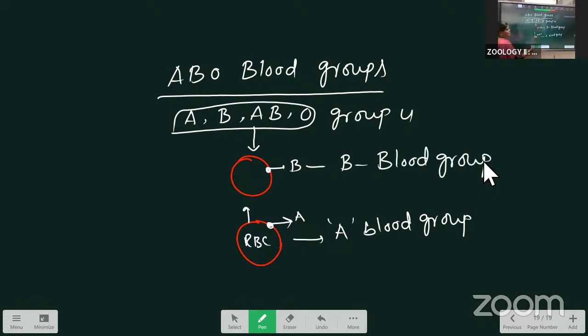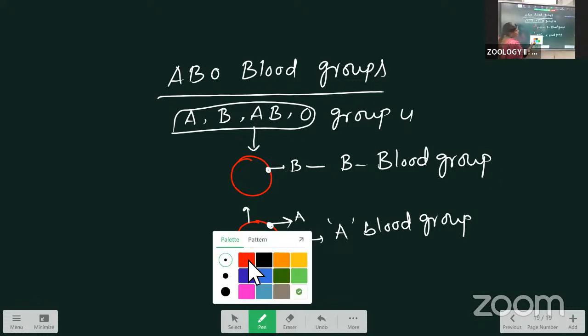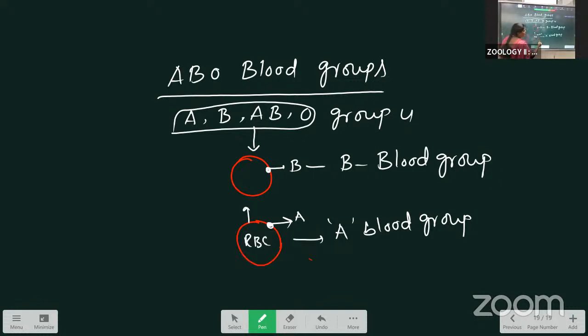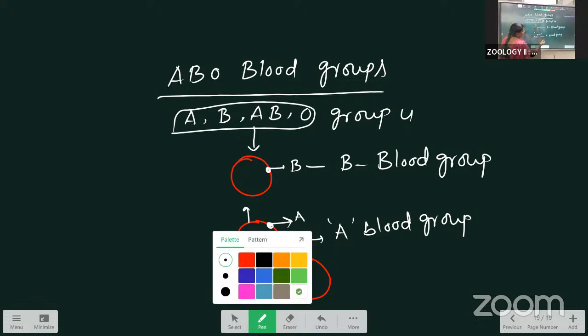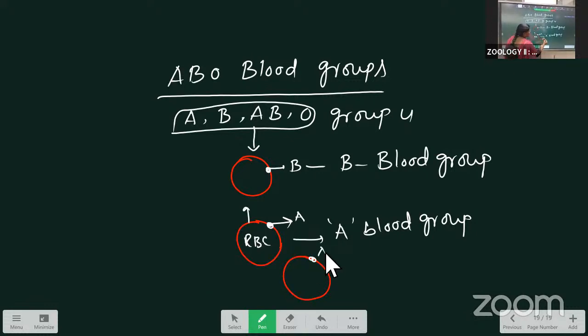What about AB? In the third condition, the RBC has the A antigen as well as the B antigen. Both the antigens are there. Then that blood group is called the AB blood group.